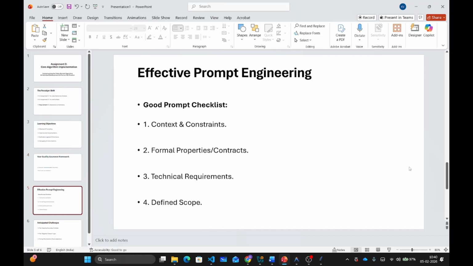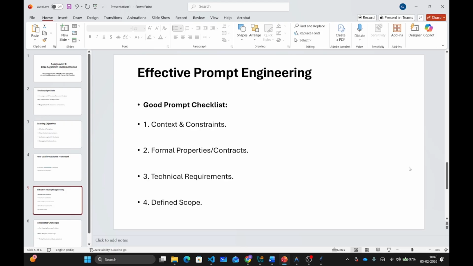And next, let us see what effective prompt engineering is. Let me talk about prompt engineering without showing my actual prompts, because you need to develop your own prompts for the assignment. A bad prompt is vague and decontextualized. If you just say write a rate limiter, AI has no idea what you actually need, and you will get generic code that probably doesn't match your requirements.